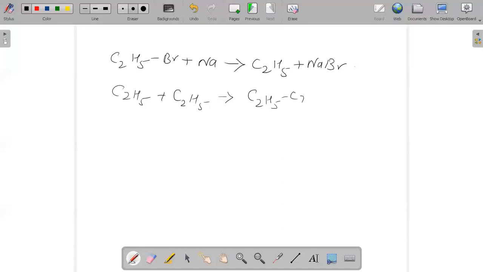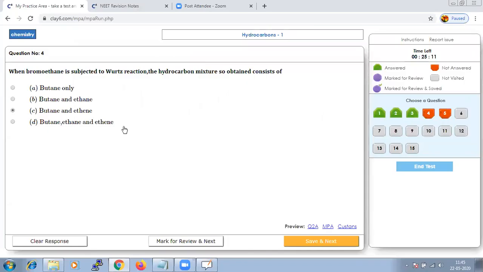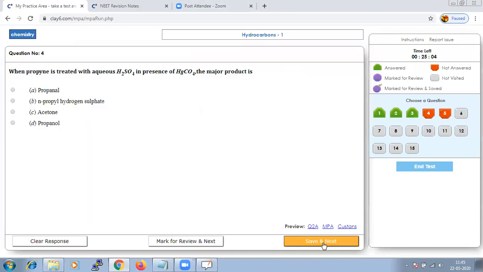So you can say that it is giving us a combination of butane, ethane and ethene. So option D should be the right answer. Let us save that and go to next.